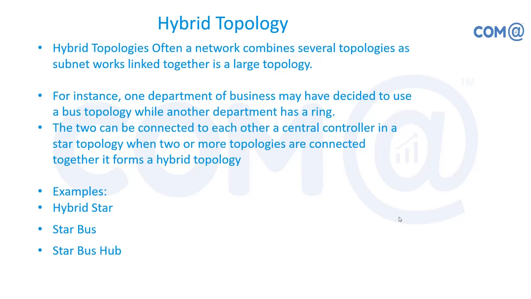At a later point in time we got a hybrid topology. It means the combination of one or two topologies, we call it a hybrid topology. So we have hybrid star and bus, and there will be a converter or connector available. The hub or switch will have a BNC connector. From the BNC bus topology, we'll remove the terminator from one end and connect it to the switch or hub where you have a BNC connector available. So it means star-bus topology, right? So you can have multiple topologies together and establish them based on the requirement.